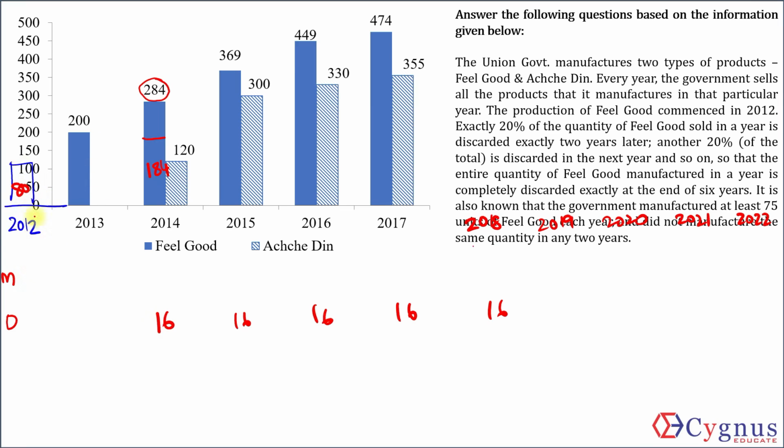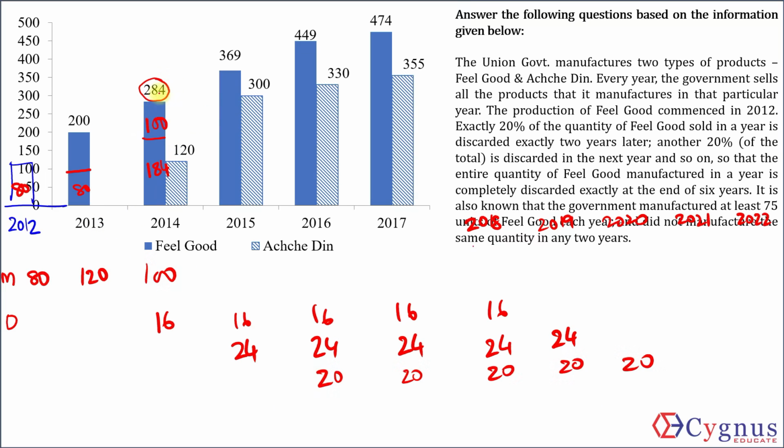If 80 units were produced in 2012, then 2013 the production should be 200 minus 80, 120, 20%, 24. Out of these 200 units, 16 were discarded and hence 184 were in use in 2014. So out of the 284 in use, 184 were from previous years, hence production in this year must be 100. 20%, 20.